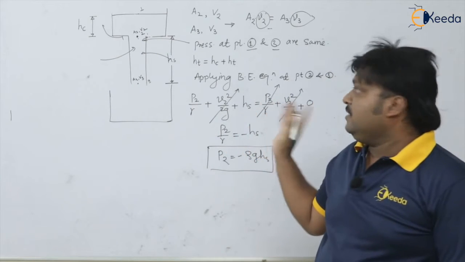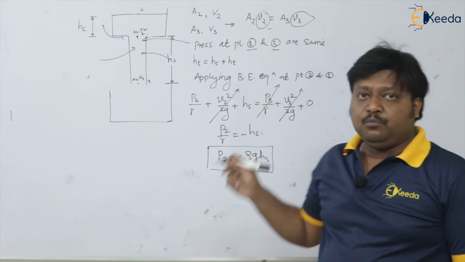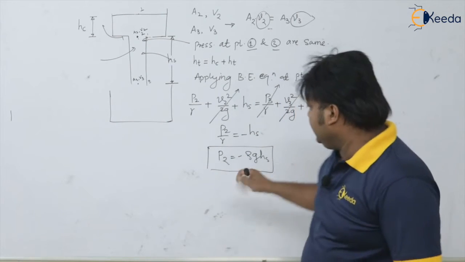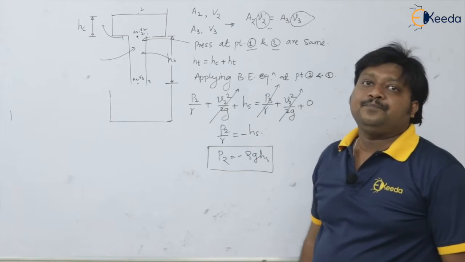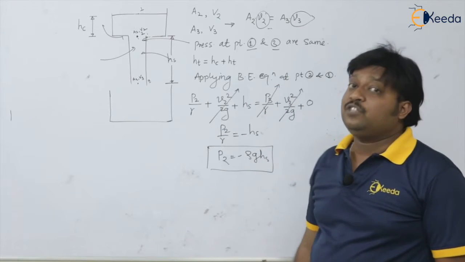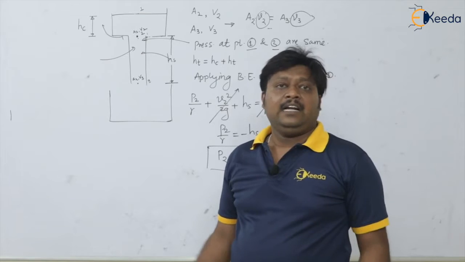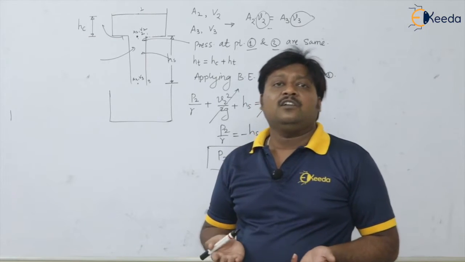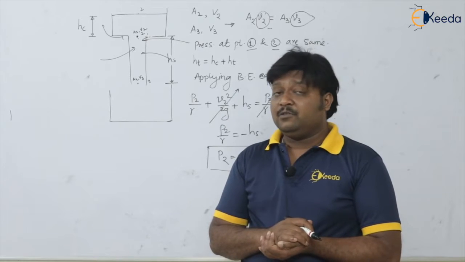Please see it carefully. Understood what I am saying? When the pressure at point 2 falls below atmospheric, see the negative sign is coming here, then definitely there is a pressure below atmospheric, and that is the reason why outside air is going to be sucked inside, which will create the aspiration effect. And you know very well this is not at all tolerated, because we are going to get defective casting.